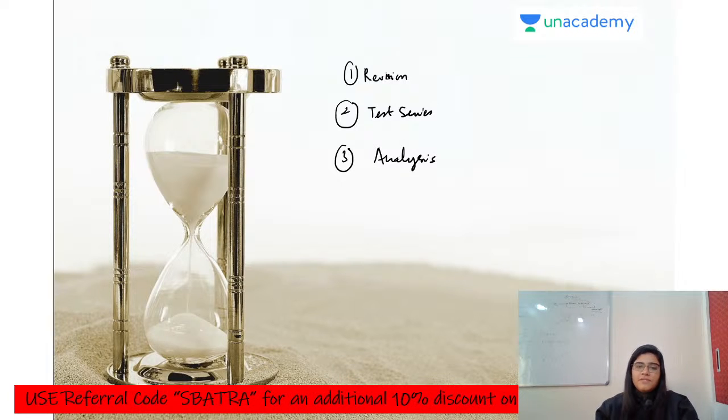Okay, then you have to give various test series, then the third point is to analyze your mistakes. You have to work on your mistakes. So these are the three steps in order to climb that particular stair. If you want to reach there, you have to just go step by step. So let's see how we have to revise our content or the chapters for the upcoming examination.